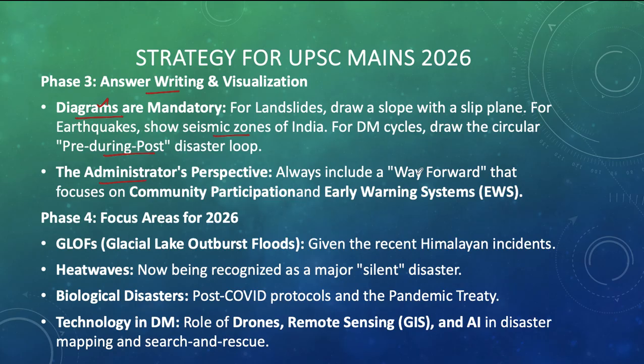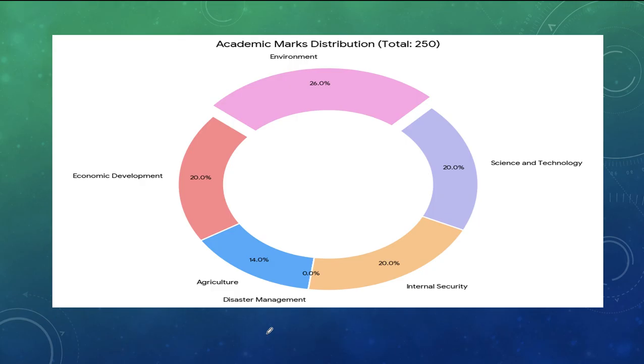Take an administrative perspective, especially by including a way forward, and in the conclusion, having a futuristic perspective that includes community participation and early warning systems is very important, students. And some of the important topics for 2026 are glacial lake outburst floods, heat waves, biological disasters, and the usage of technologies such as AI, remote sensing, and drones in rescue and relief operations, especially related to disaster management.